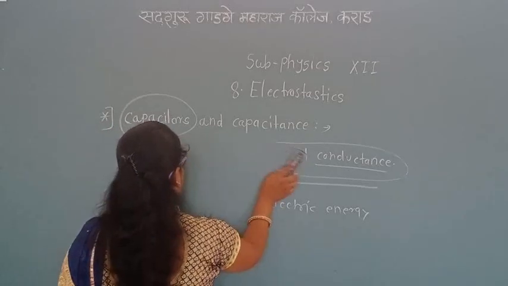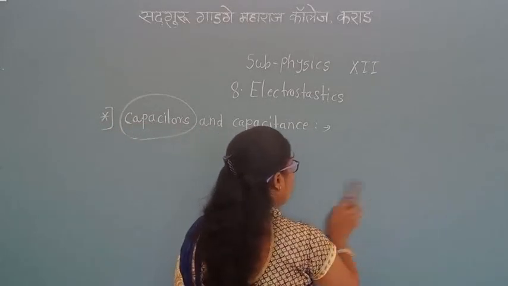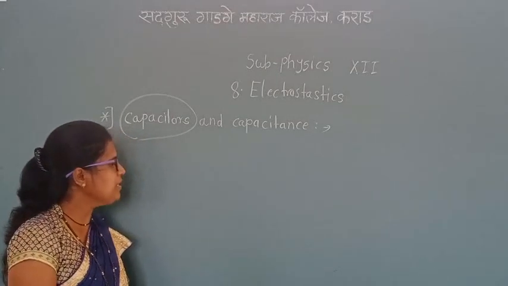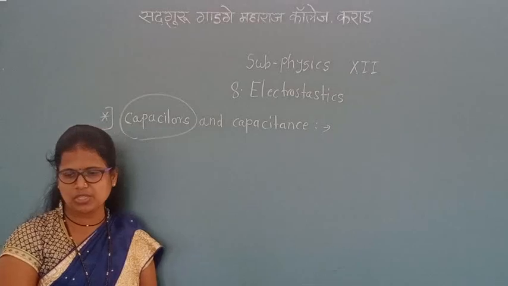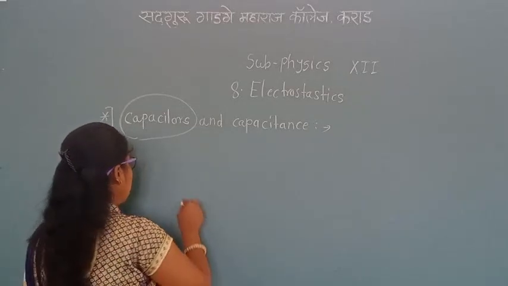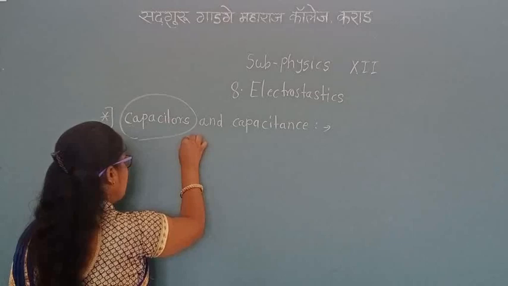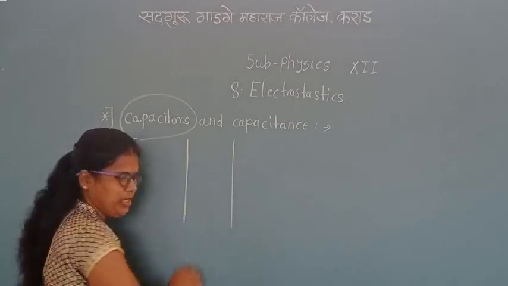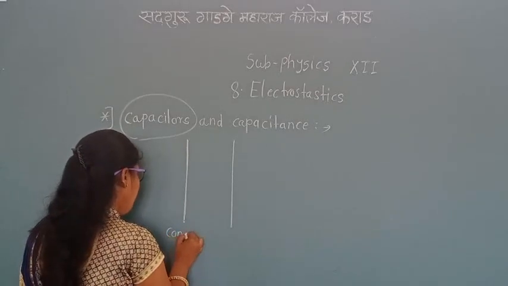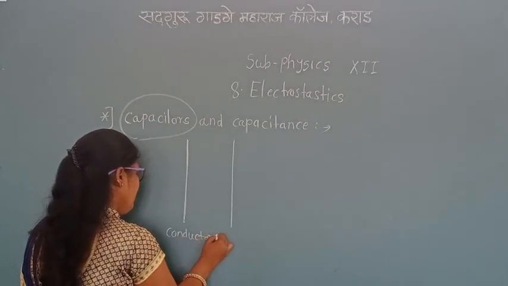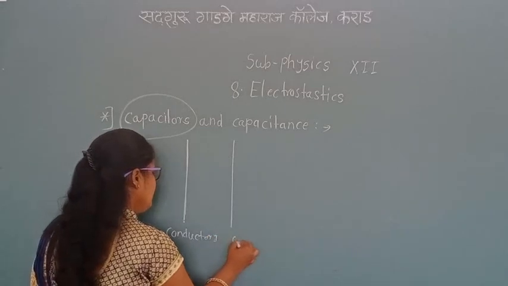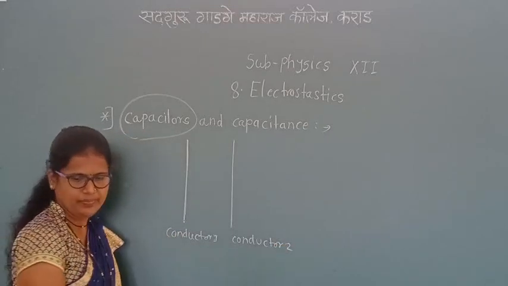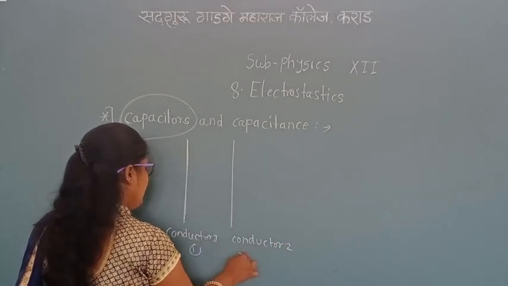The most common arrangement shown for a capacitor consists of two conductors having charges on them: the first conductor and the second conductor.